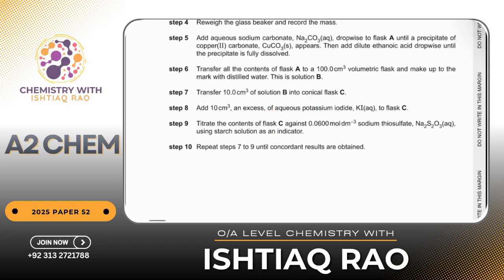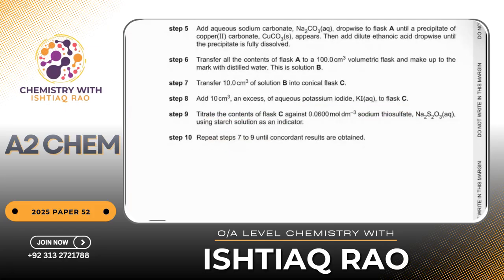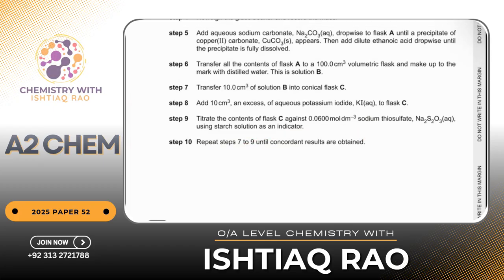Titrate the contents of flask C against sodium thiosulfate, of a given concentration, using a starch solution as an indicator. Repeat steps 7 to 9 until concordant results are obtained. We do the titration multiple times until we get concordant results, where the difference is 0.2.